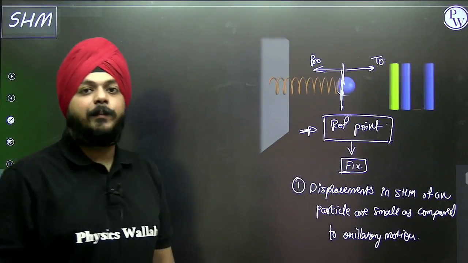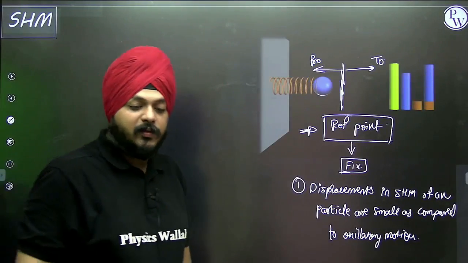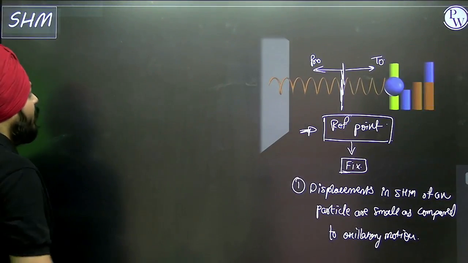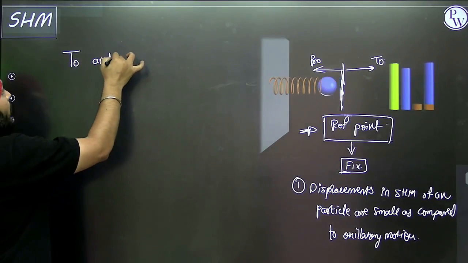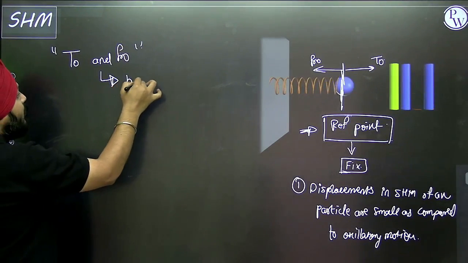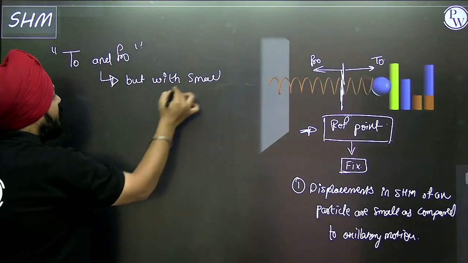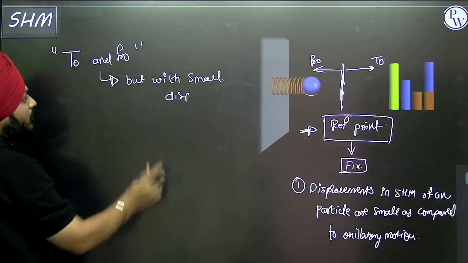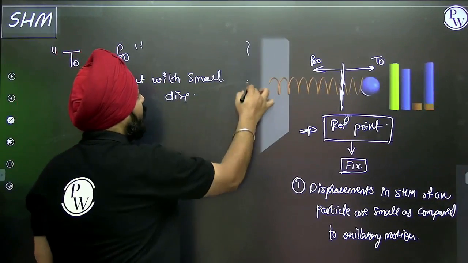It is smallest compared to the displacement of a particle performing oscillatory motion. So SHM means to and fro, but with a very small amount of displacement.